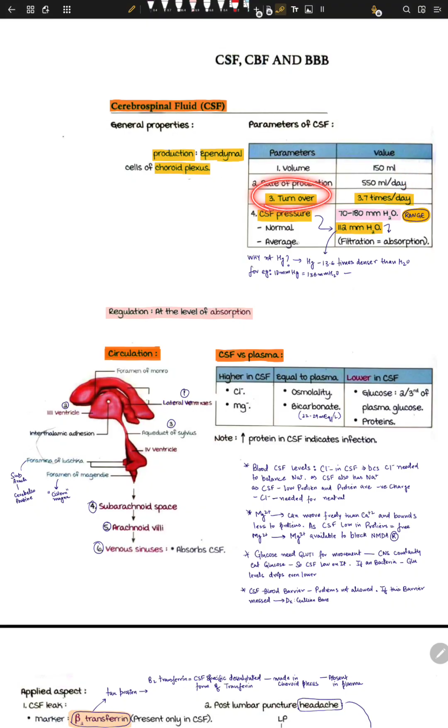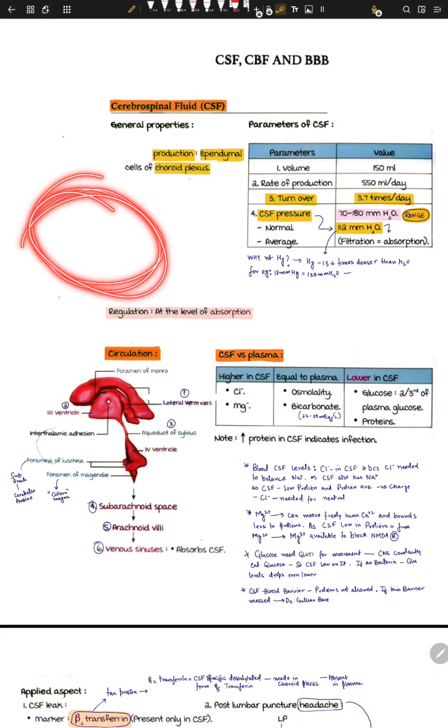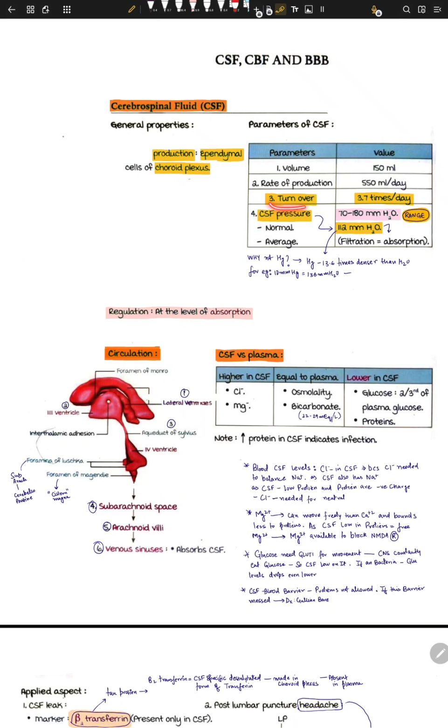So what is the turnover? It means how many times it's changing itself. If it's changing a lot, it means that it's carrying something really vital. So it turns over about 3.7 times, or maybe about 4 times a day. What about the pressure? The pressure CSF creates is about 112 millimeters of water, right? The normal range is about 70 to 180 millimeters of water. Again, this is the range, and the normal value is 112.